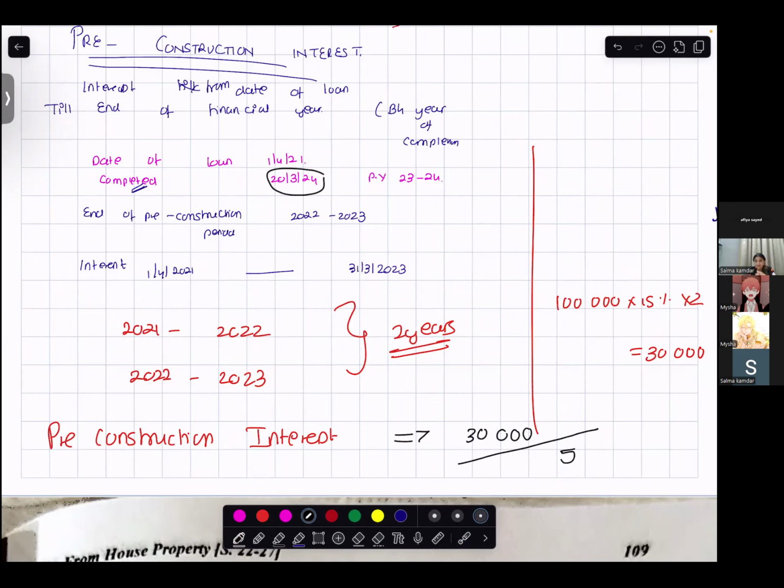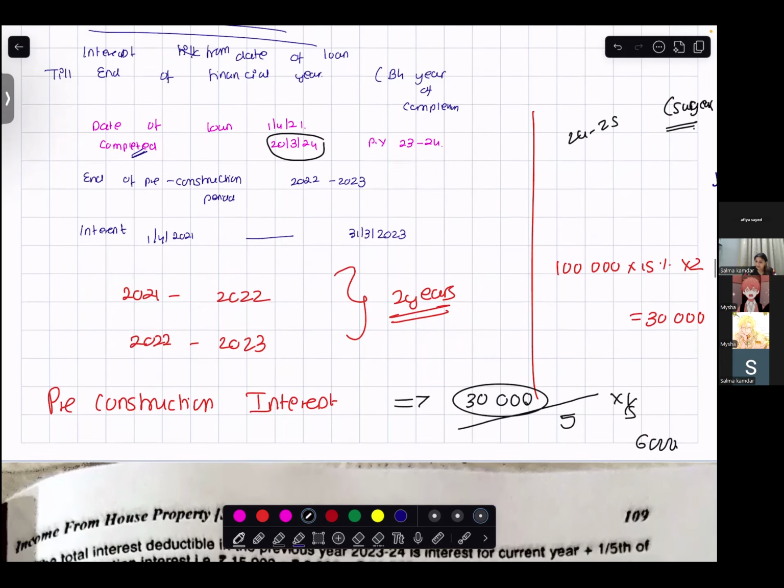So that means from the next year, this would be allowed from 24, 25 up until 5 years. What will be allowed? Deduction. 30,000 is the pre-construction period interest into 1/5. So 6,000 will be allowed as deduction.